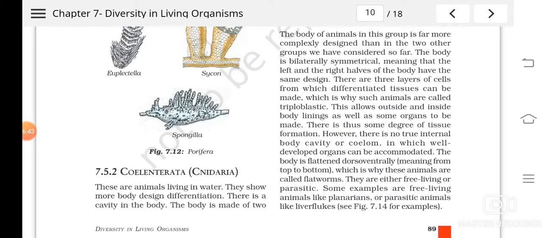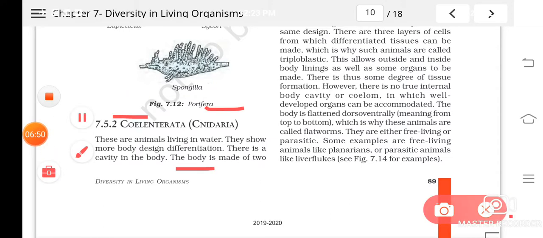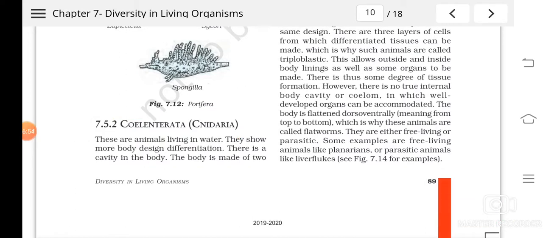The next phylum is what? Coelenterata. The other name for Coelenterata is Cnidaria. These animals are also found in water, and their body is a little more advanced. You can see the tissue level of organization. In the previous phylum we saw the cellular level of organization. Here it is the tissue level of organization.